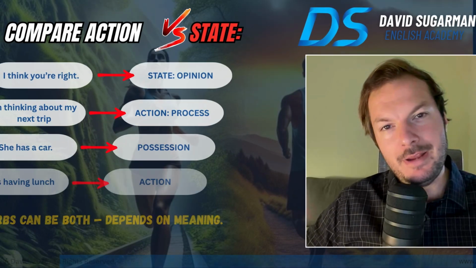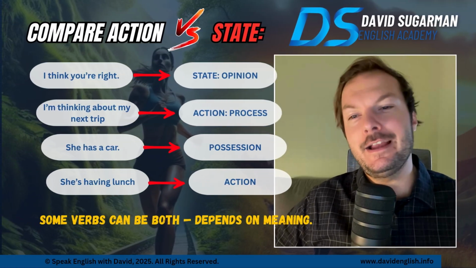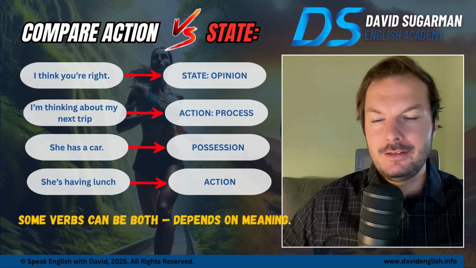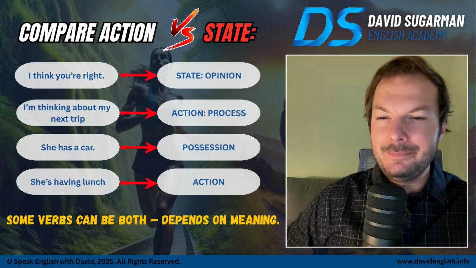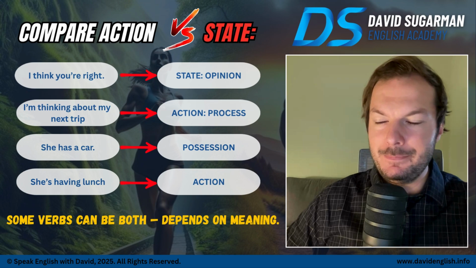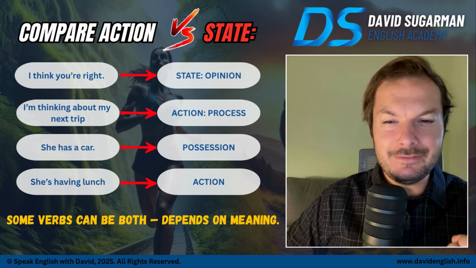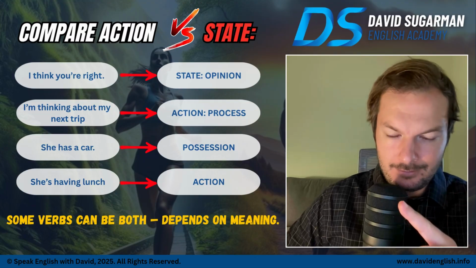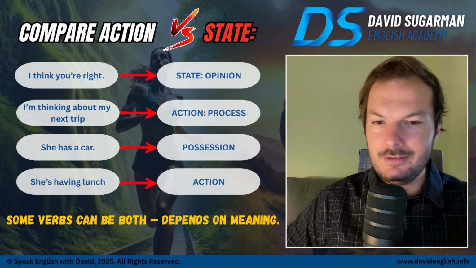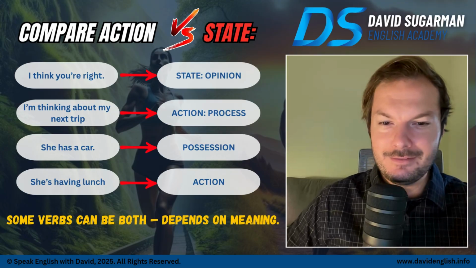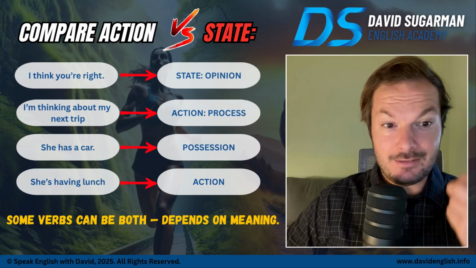So let's compare an action versus a state. If I say, I think you're right, this is a state, an opinion. I'm thinking about my next trip. This is actually an action and process. So I'm actively thinking. It's not what I think in general. It's not my opinion. It's what I'm thinking right now, the process of thinking.